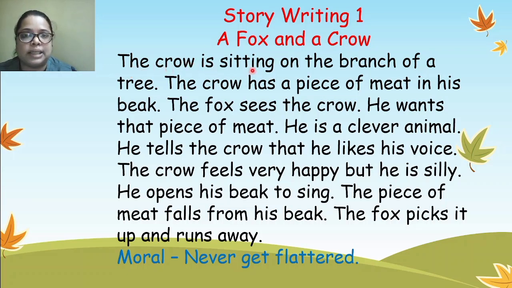The crow is sitting on the branch of a tree. The crow has a piece of meat in his beak. The fox sees the crow. He wants that piece of meat. He is a clever animal. He tells the crow that he likes his voice. The crow feels very happy, but he is silly. He opens his beak to sing. The piece of meat falls from his beak. The fox picks it up and runs away.